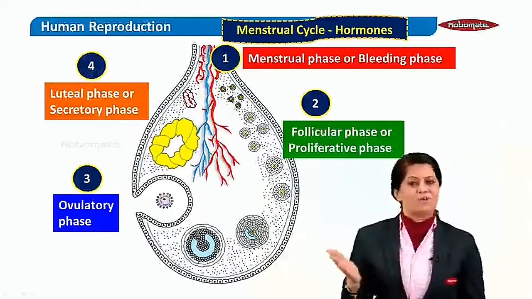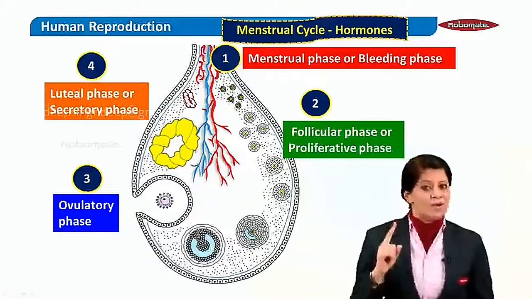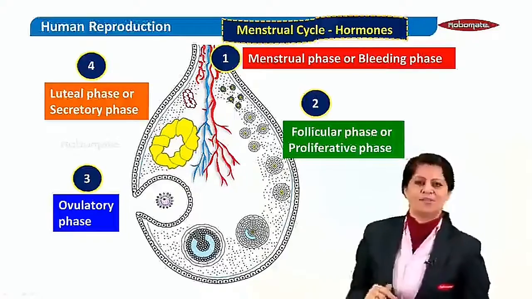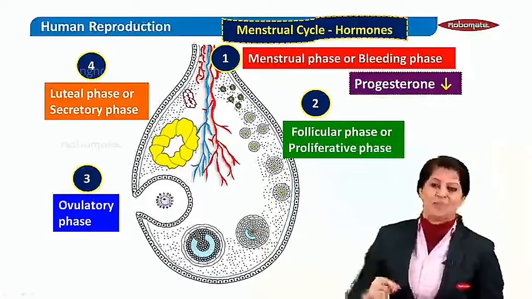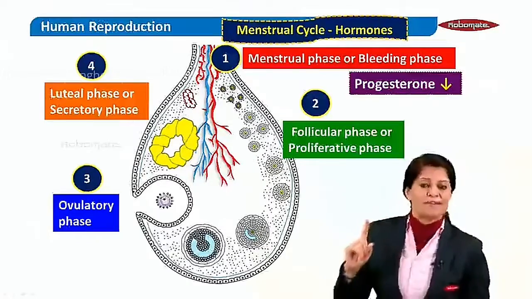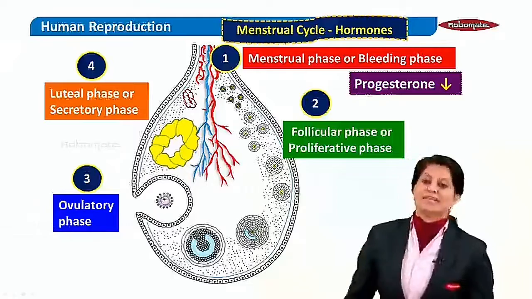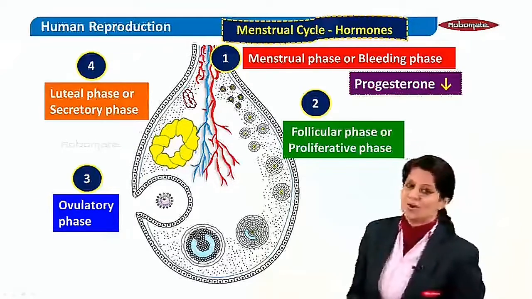Now why was the endometrium breaking up or degenerating? Because a hormone went low. Which hormone went low? Progesterone. Progesterone was maintaining the endometrium, so progesterone went abruptly low. That's why the menstrual bleeding started. So in this phase, the major role is of progesterone going low.